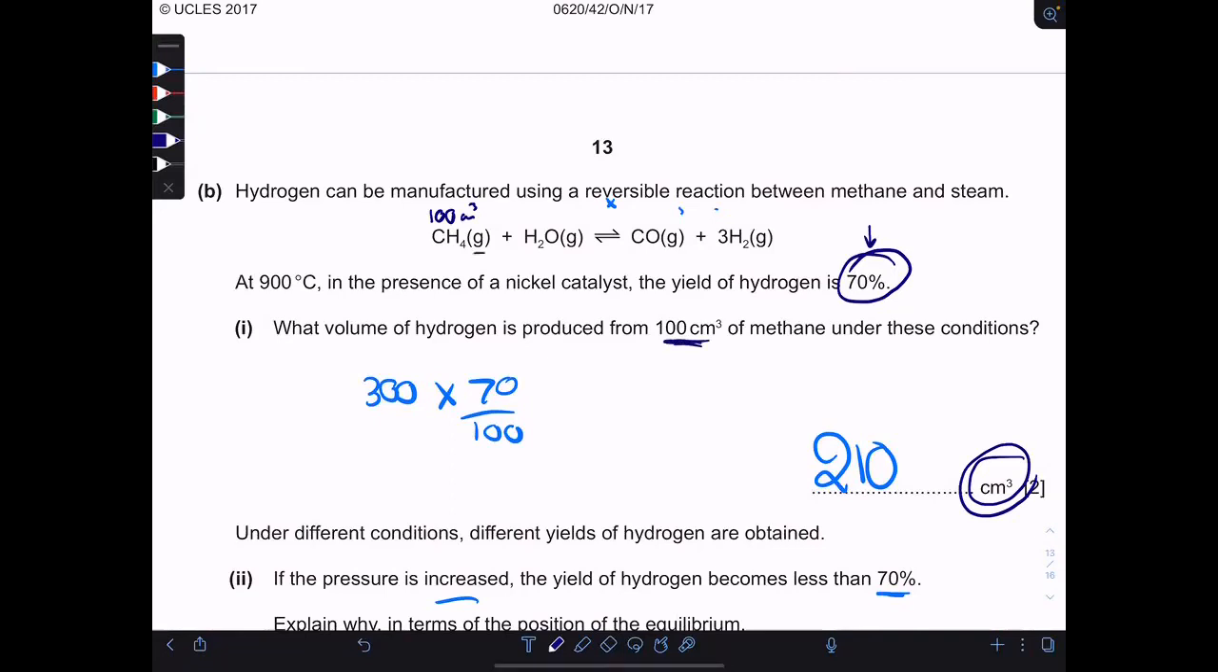Since this equation is all gases, we can use the volume ratio directly. So 100 centimeter cubed of methane will produce 300 centimeter cube of hydrogen, since the volume ratio is 1 to 3. But only 70% of this is produced based on what he said in the question. So 70% of 300 is 210 centimeter cubed. No need, of course, to turn this value into decimeter cube because he wants the answer in centimeters cubed.